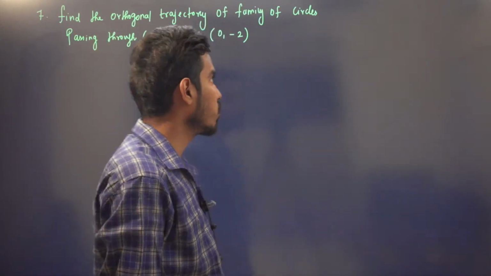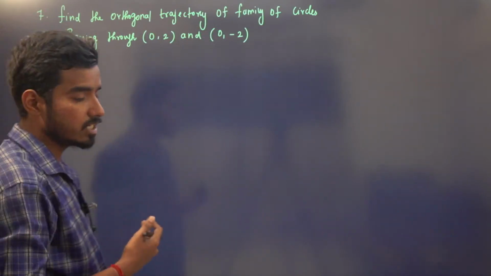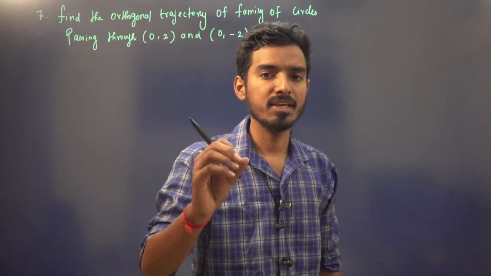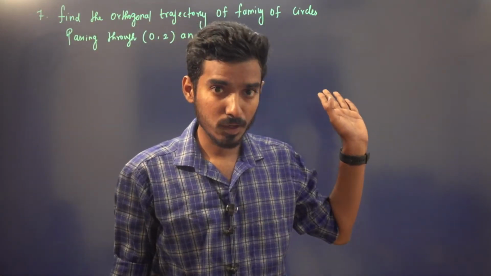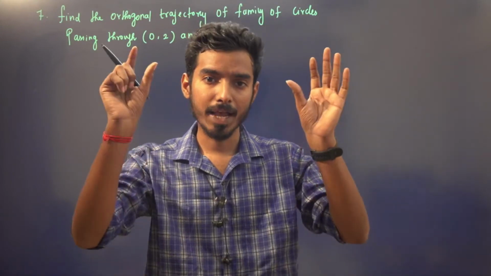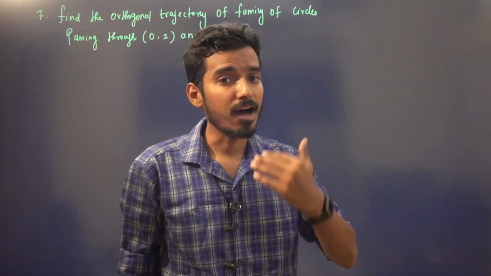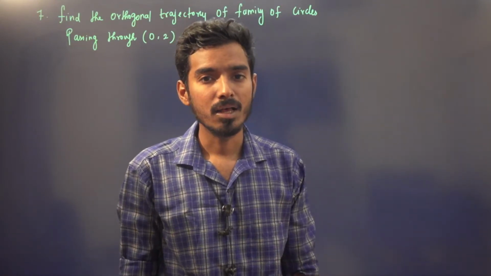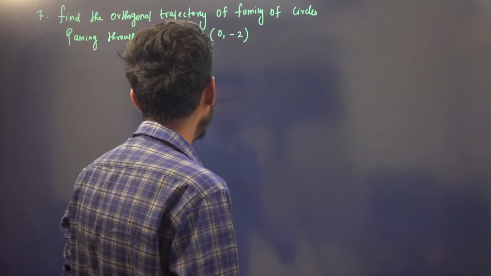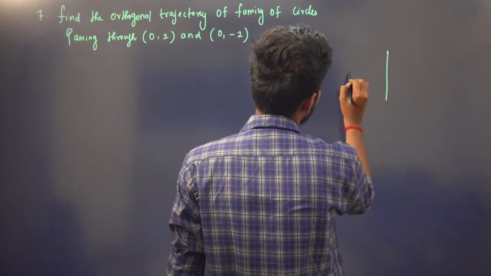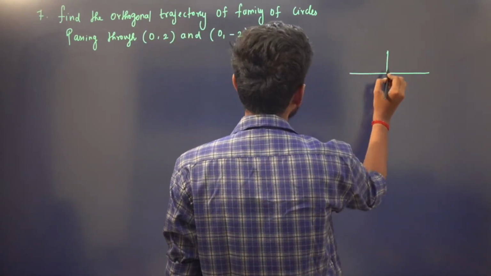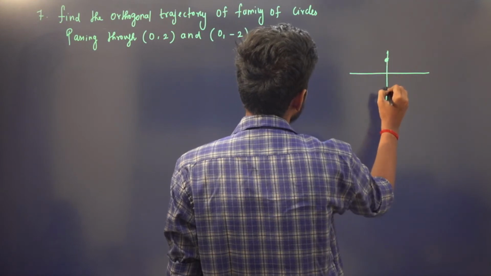This is a PYQ. In all six of the previous problems, they had given you the equation directly, but here they haven't given you the equation directly. So first you need to find the equation of the family of circles passing through these two points. After that you need to do the working rule, right? What they have given is that it should pass through (0, 2) and (0, minus 2), right?